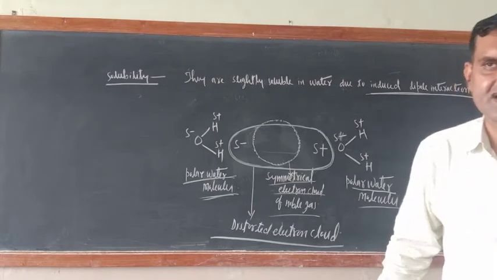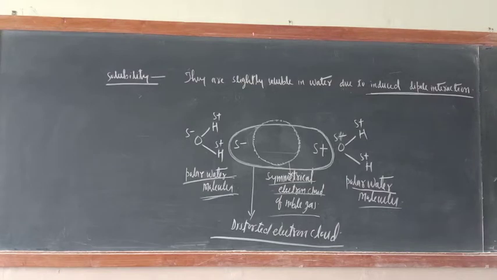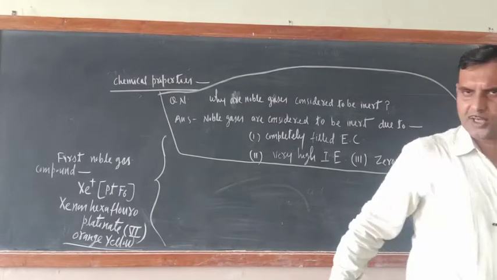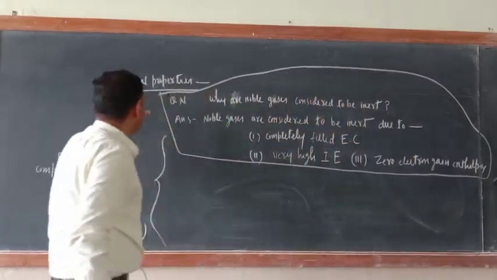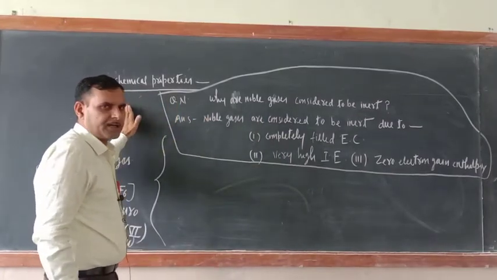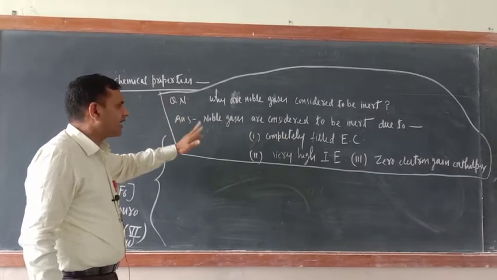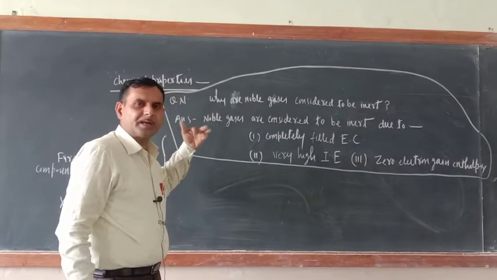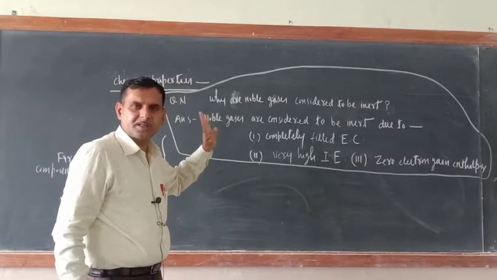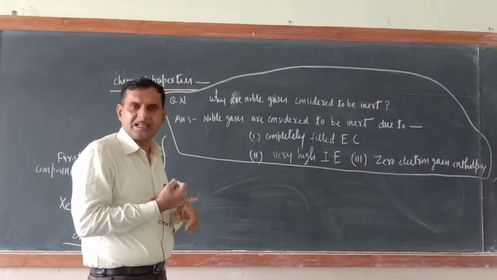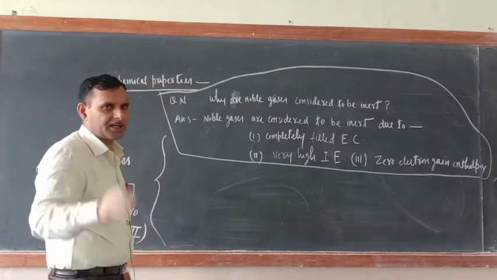Now chemical properties. So now dear cadets, chemical properties. Okay, so just try to understand, chemically they are considered to be inert. So why are noble gases considered to be inert? Noble gases are considered to be inert due to three reasons. Just see, the chemical reactivity of any element is judged on the basis of three things. Number one, their electronic configuration, their ionization enthalpy, and their electron gain enthalpy.